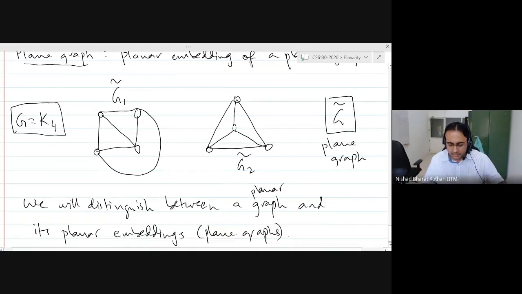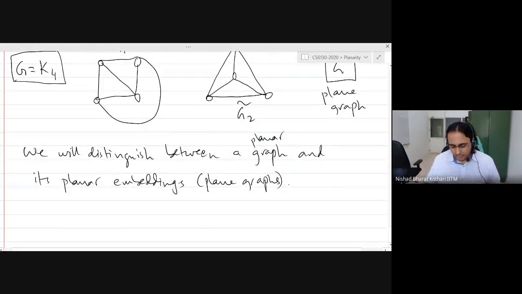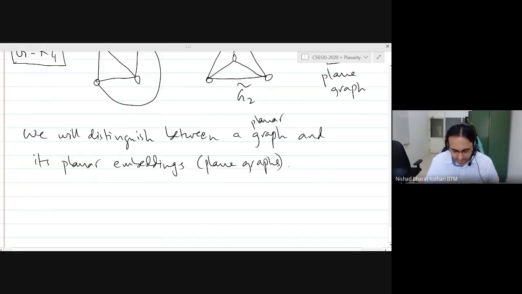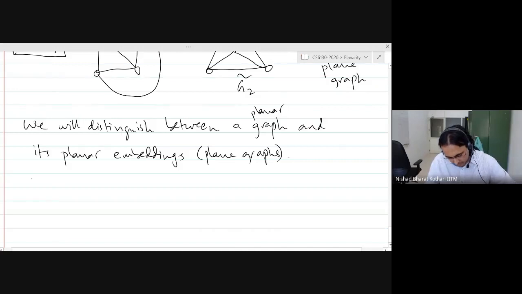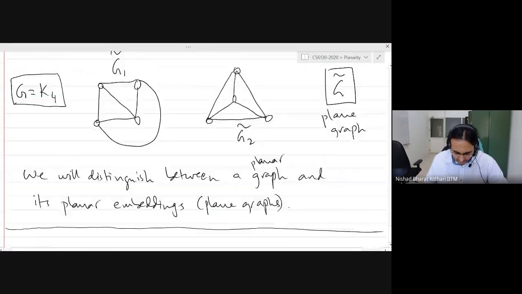And if I don't put a tilde, I'm talking about the abstract graph without an embedding, without a drawing. Good. We will see later the important reasons why we are distinguishing these two. But so far, I hope the main reason is clear, right?